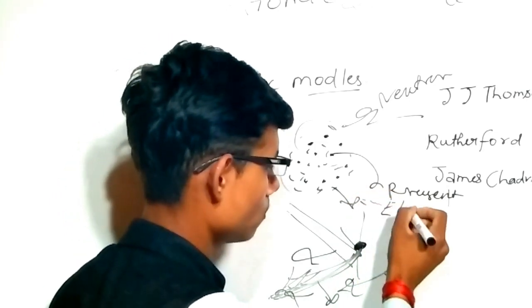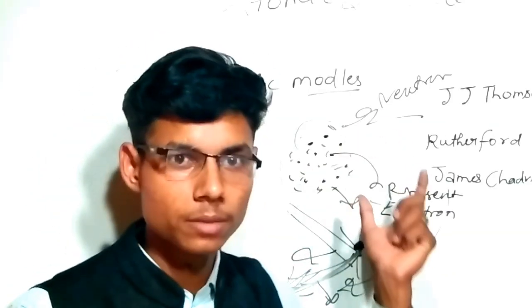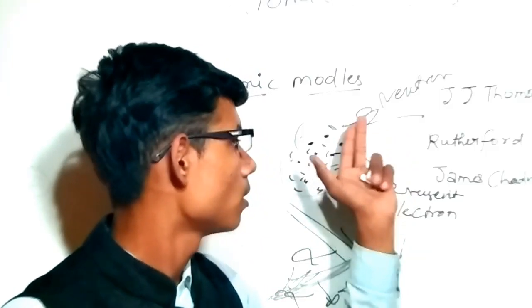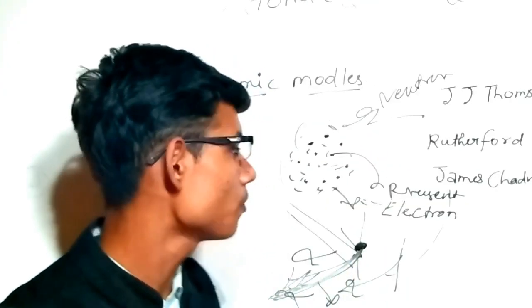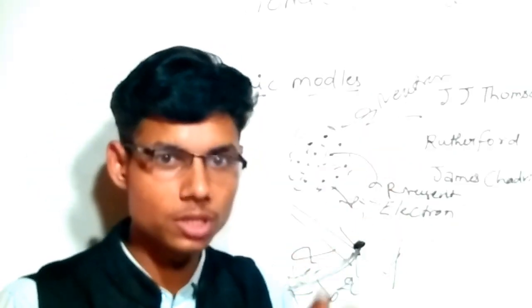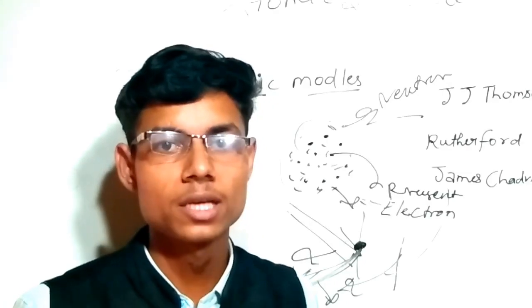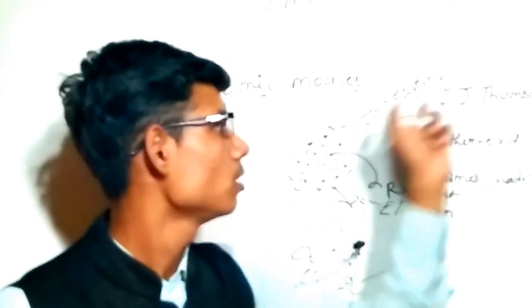J.J. Thomson said to Rutherford that in any atom, like a watermelon, the seeds are like the protons, the pulp, which is red in a watermelon, is like the electrons, and the outer layer of the watermelon, or the outer layer of any atom, is neutron.